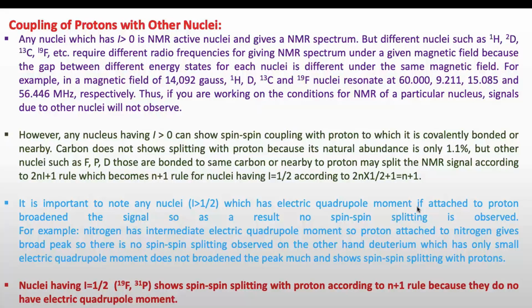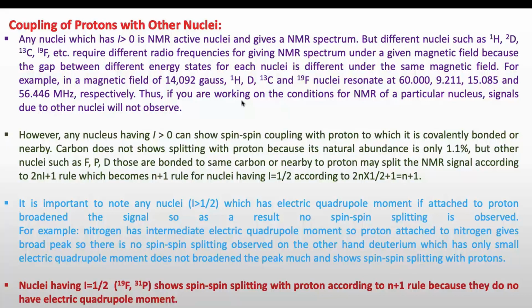So, coupling of protons with other nuclei. Other nuclei means besides proton and carbon. Any nuclei which has I greater than 0 is an NMR active nucleus and gives an NMR spectrum. But different nuclei such as proton, deuterium, carbon and fluorine require different radio frequencies for giving an NMR spectrum under a given magnetic field, because the gap between different energy states for each nucleus is different under the same magnetic field.